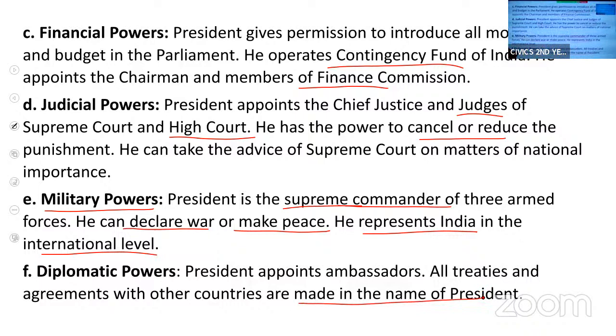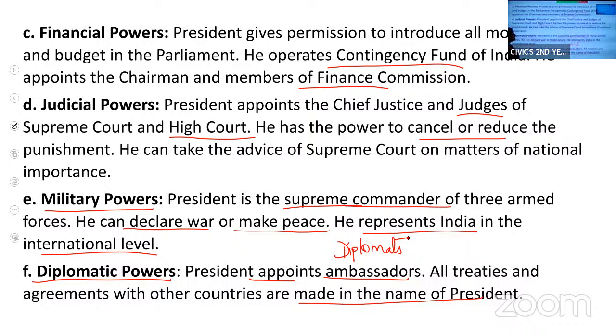Coming to the next, diplomatic powers. The president appoints ambassadors and diplomats to other nations, and he also receives the diplomats of other nations.